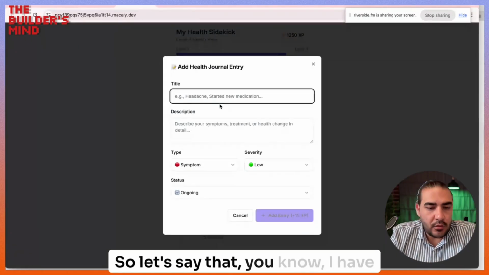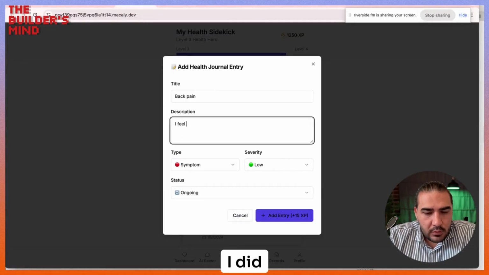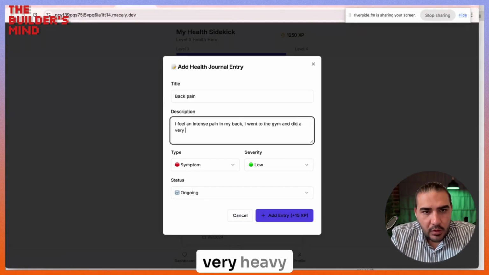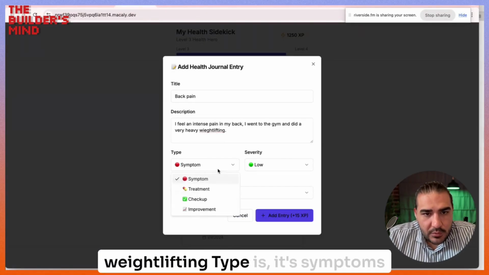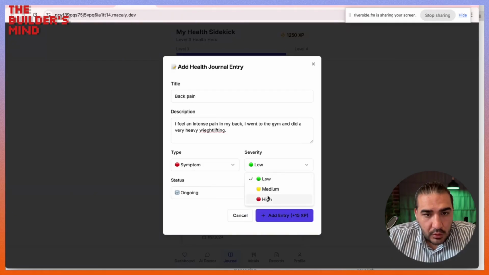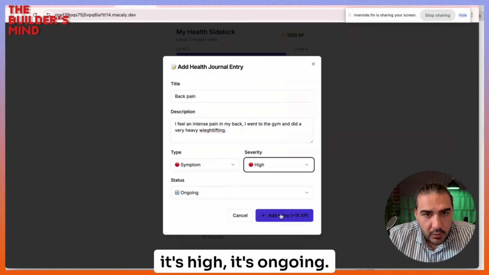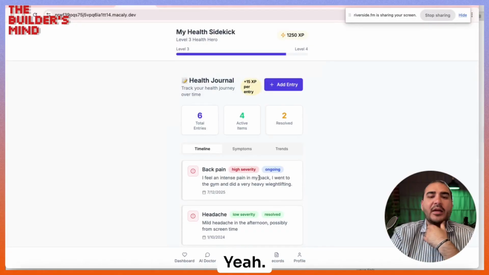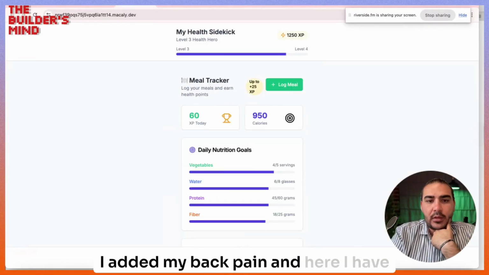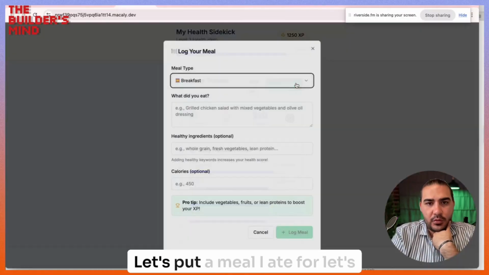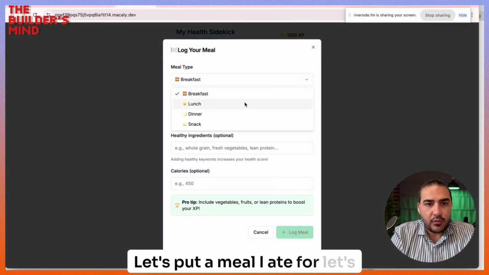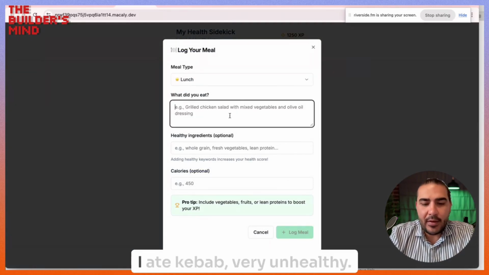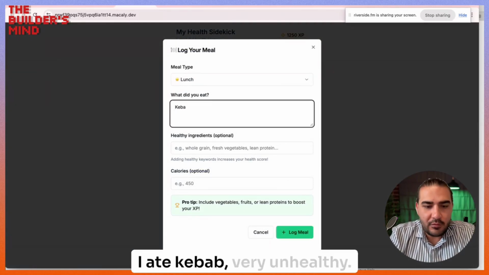So let's say that I have back pain. I feel it after very heavy lifting. Type is symptoms, it's high, it's ongoing. So let's see. Yeah, I added my back pain, and here I have my meal. Let's put a meal. I ate, let's say, kebab, very unhealthy.